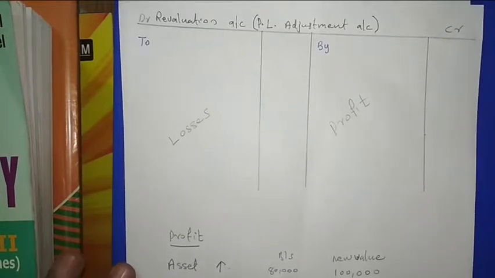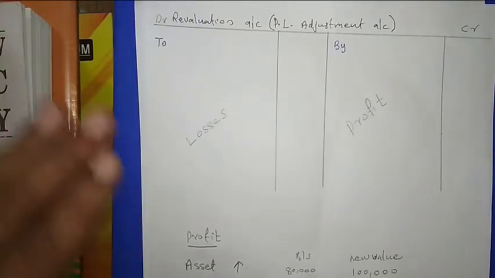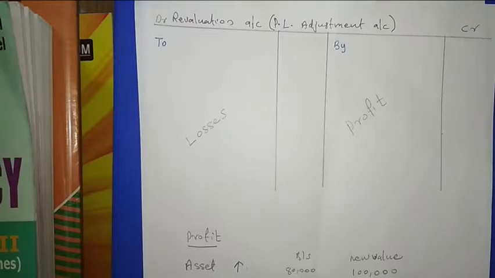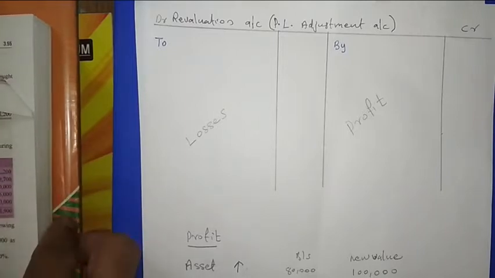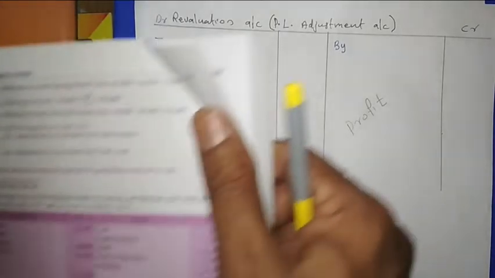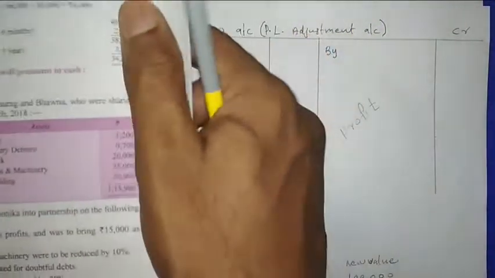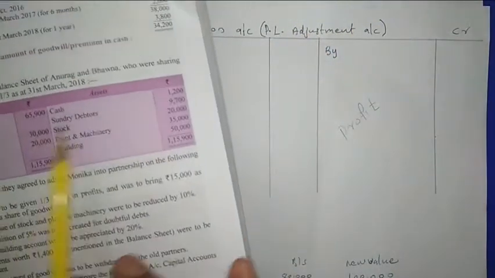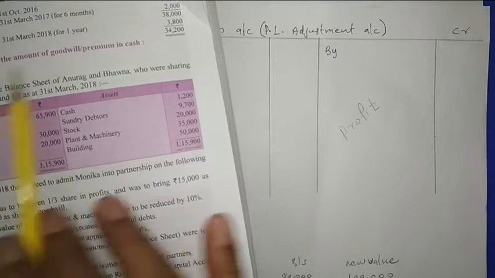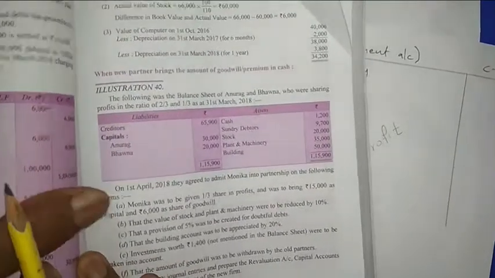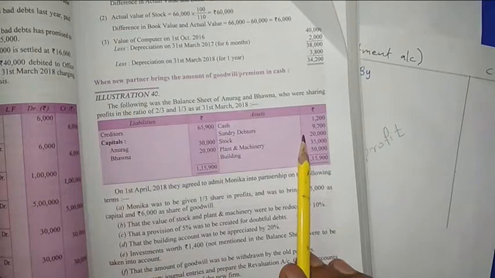Many questions are there using this, and afterwards we will go to some questions. Now, to make you understand, I am taking a small illustration question. I will show you only two or three items. Here, one balance sheet is given in the question. This is the balance sheet before the admission.